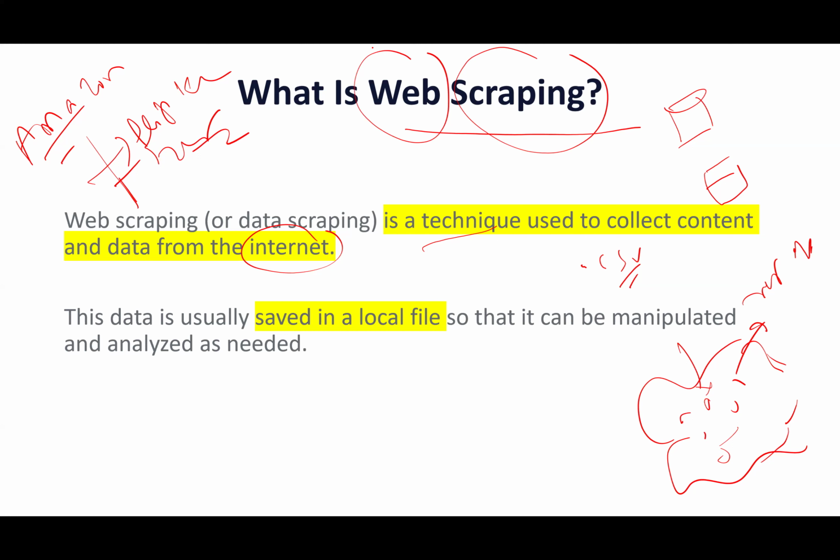Hope you understood what web scraping is. With the help of web scraping, Amazon will collect the data from multiple competitors. It will collect the product price, the product description, the product functionality. Then it will start comparing: how can I do better than this? This is one of the best applications of web scraping, like pricing modeling, pricing comparison or competitor analysis. Competitor analysis is one of the best examples of web scraping.